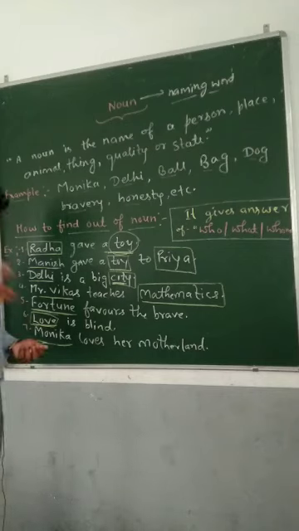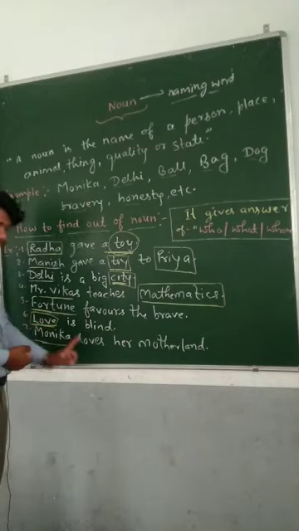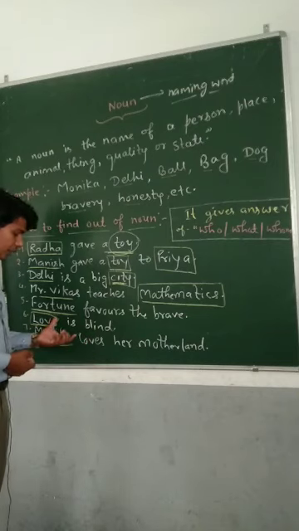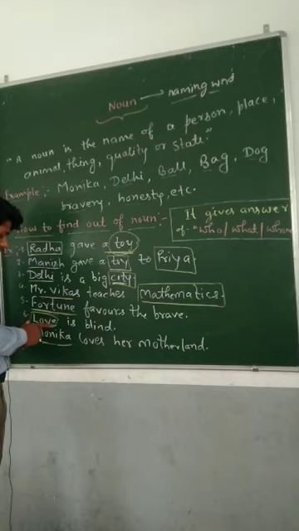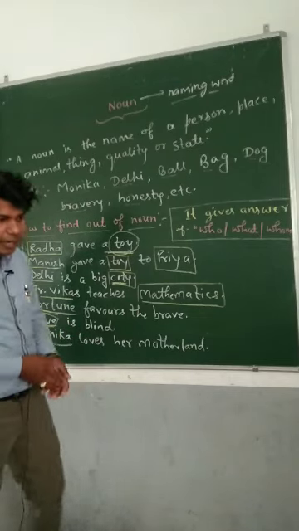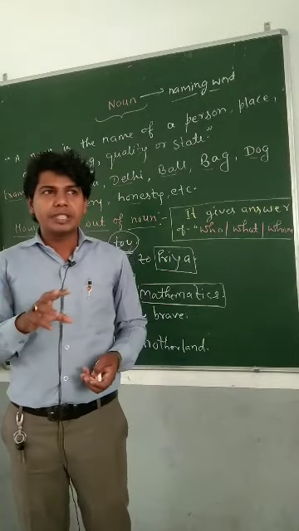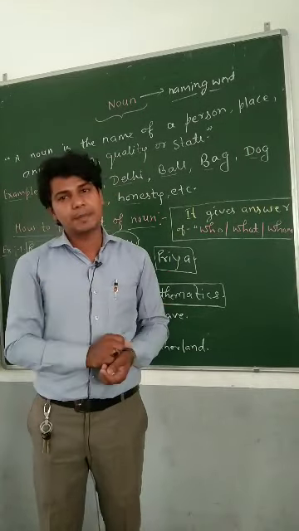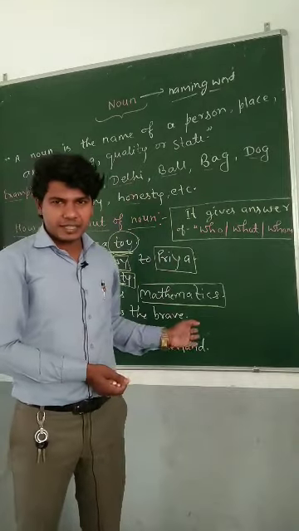Now see, sentence number 6 and 7. I have used the same word in both sentences: love here and love here. But both words are used in different forms. In sentence number 6, love is used as a noun. In sentence number 7, love is used as a main verb. I mean to say, a word can be used in different forms, or parts of speech. Okay? So I hope you have understood all these things.